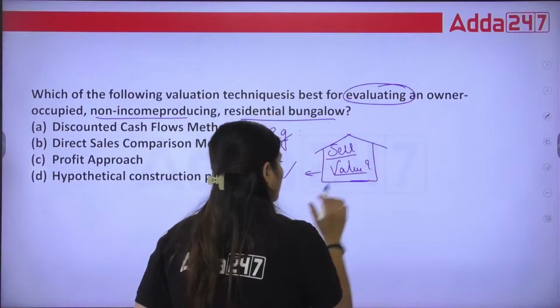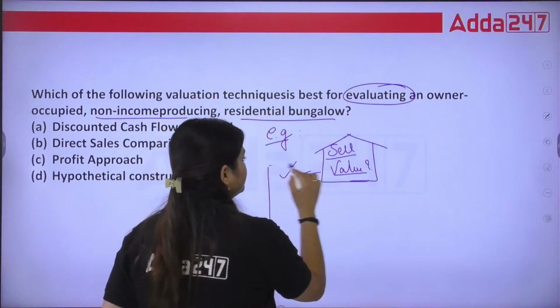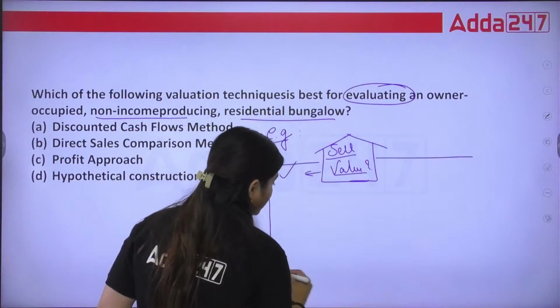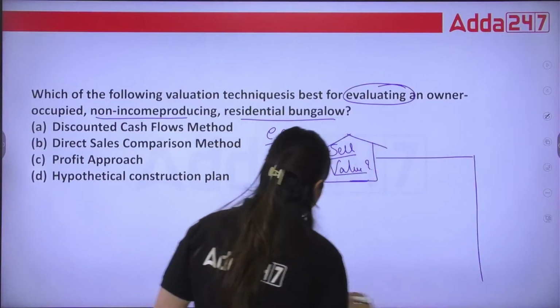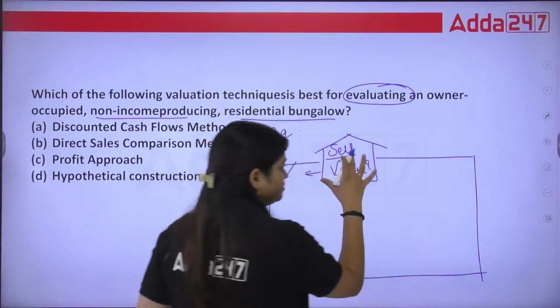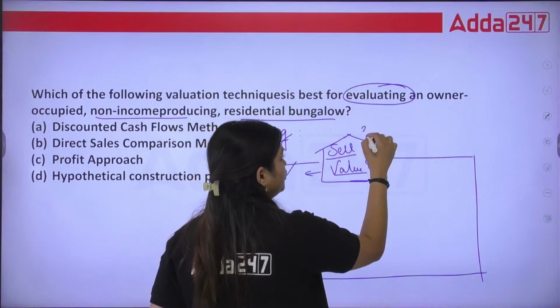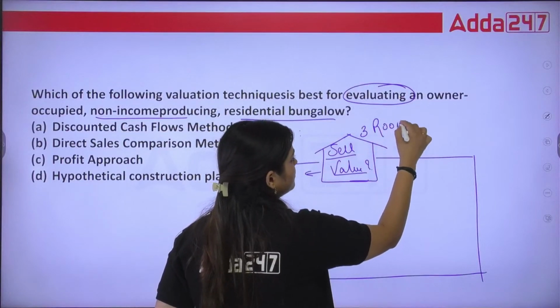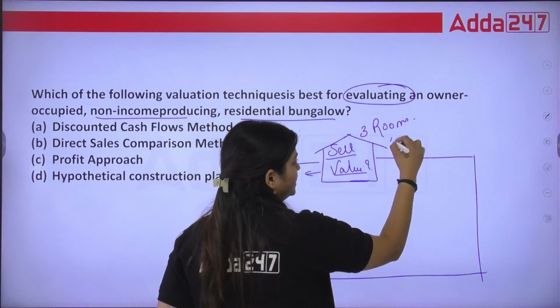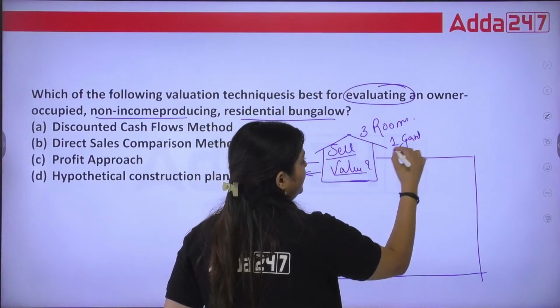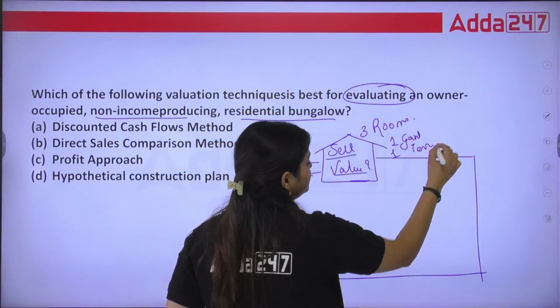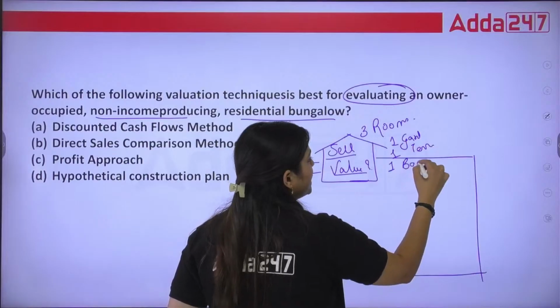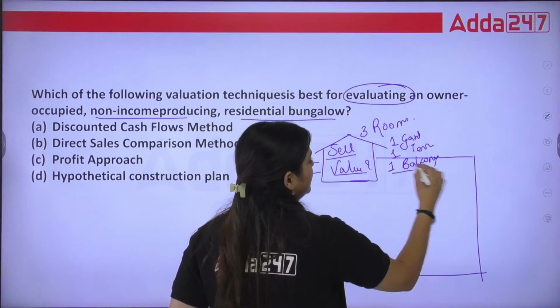Suppose this bungalow is in one society. Okay, there is one society, and in that I have this bungalow. In this bungalow I have 3 rooms, one garden, one terrace, one balcony. All these things I have in my bungalow.